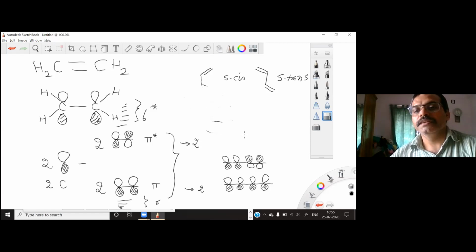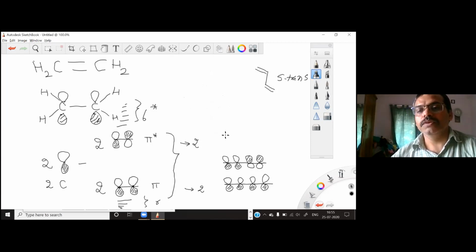of this anti-bonding orbital. So I can again go and draw here the anti-bonding orbital. I will make the in phase combination of this one. So let's say I'm starting with this arrangement. So this is the molecular orbital I have drawn here.